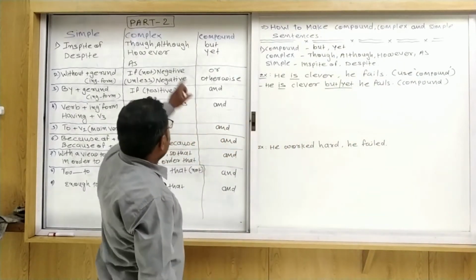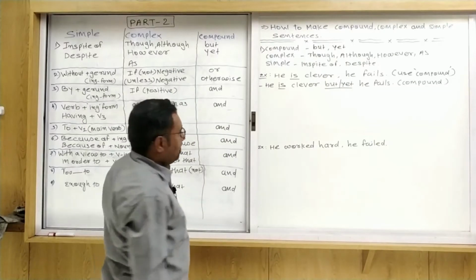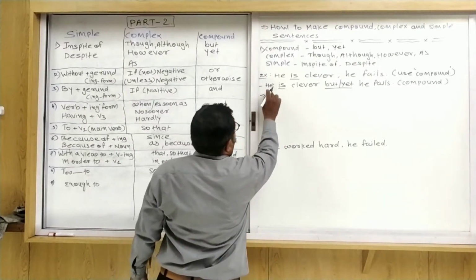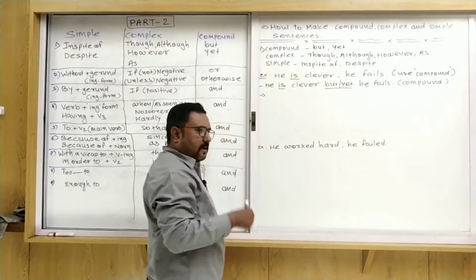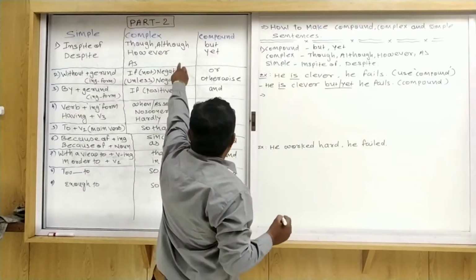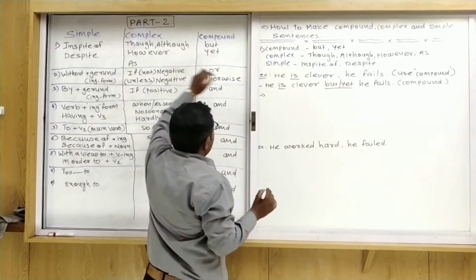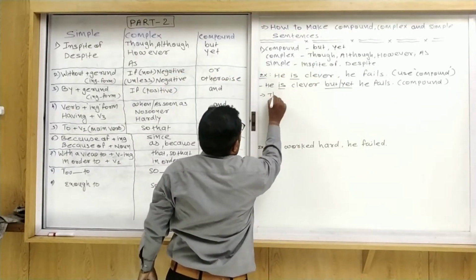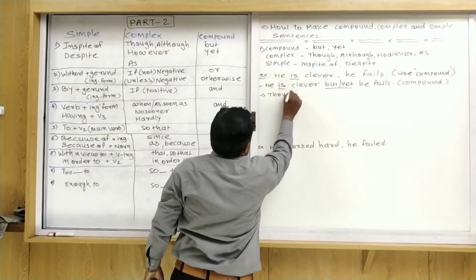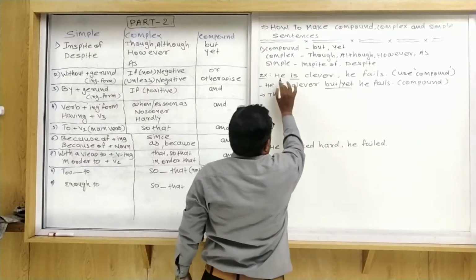Now, second, we try to make a complex sentence. So, he is clever but or yet he fails. Now we try to make a complex sentence. First of all I use though. When we use though, the though comes first, and after that the subject, he.